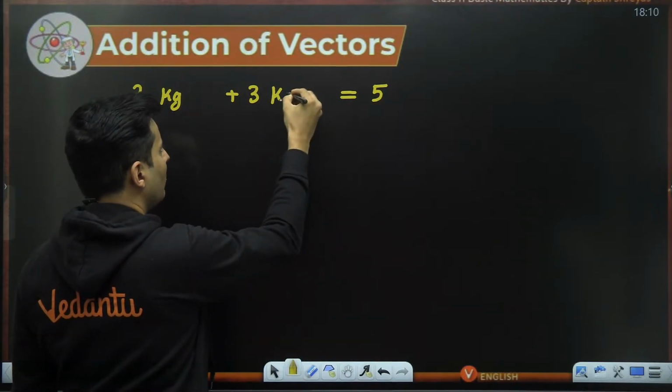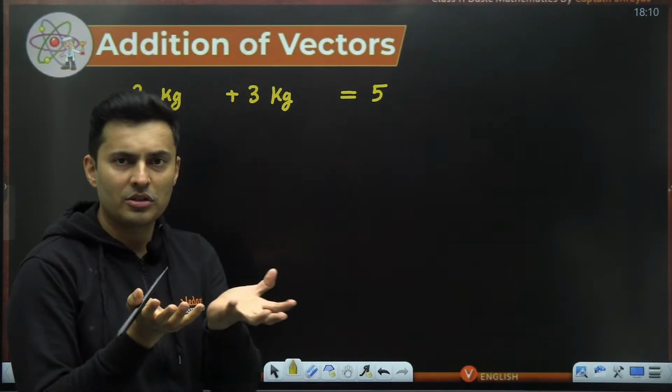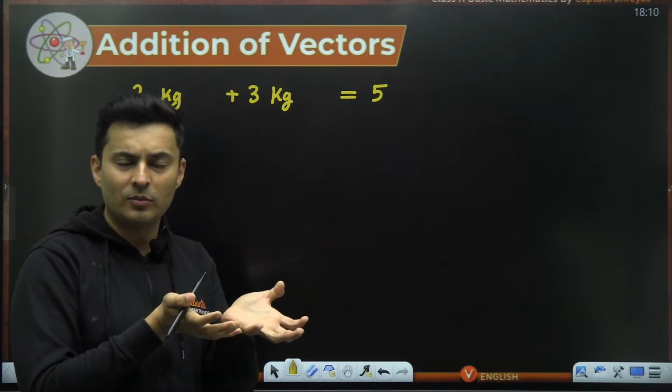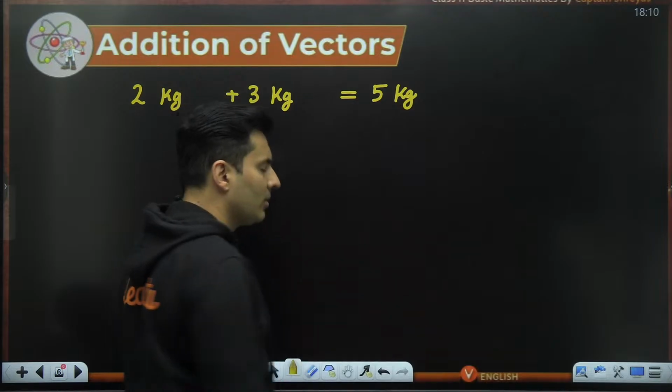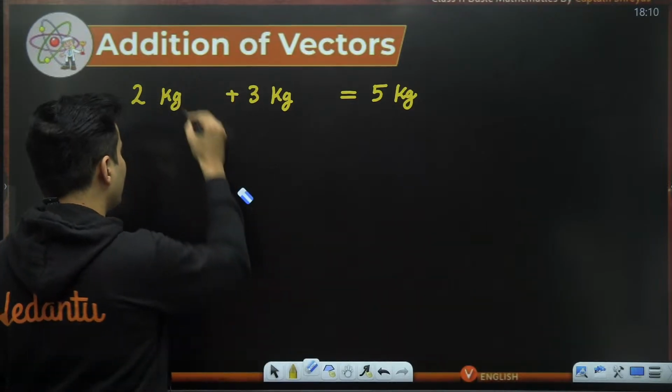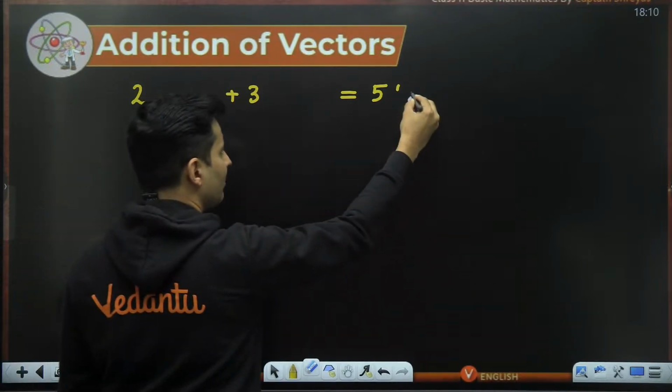Maybe he adds 3 more kgs. He's holding 2 kgs of books, he holds 3 kgs more of books, so totally he will be holding 5 kgs of books. Same thing, let's say you replace the word kg with something else.